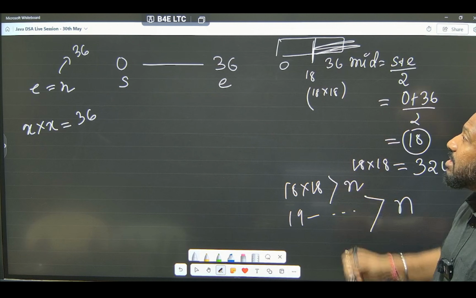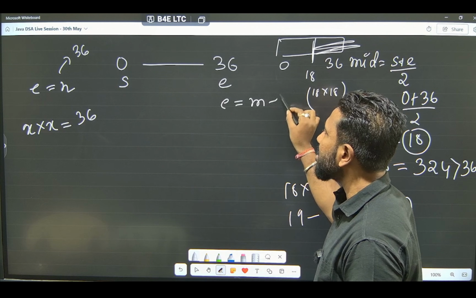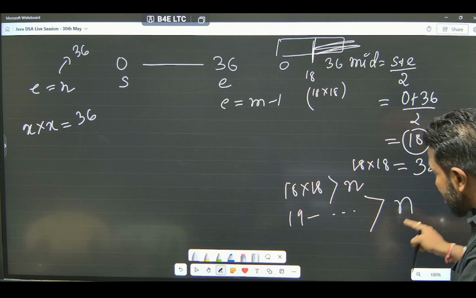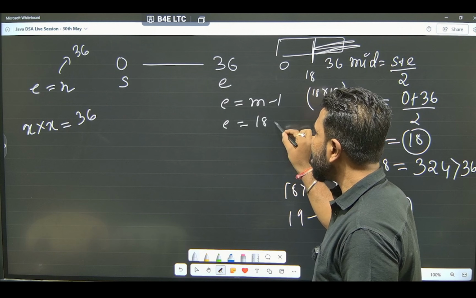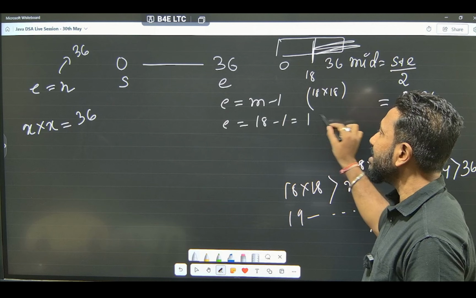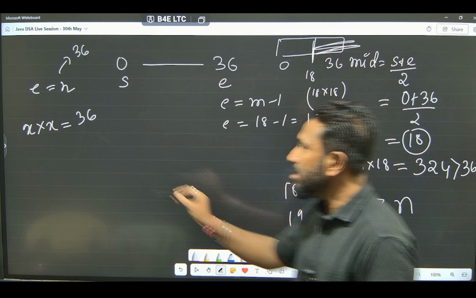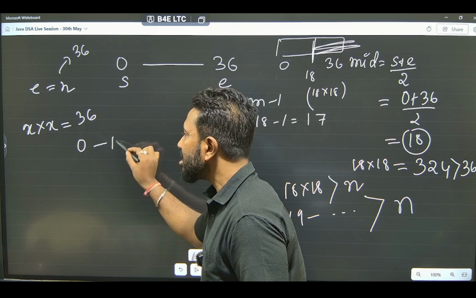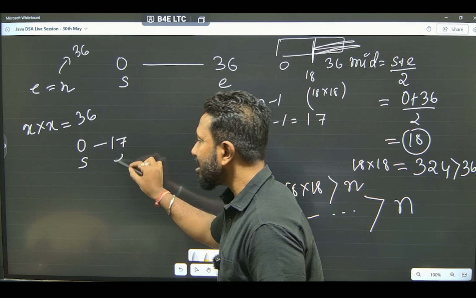We reduce the space. We say end equal to mid minus 1. What is the mid value here? It is 18. So, we write end equal to 18 minus 1, that is 17. So, we have reduced our search space now. It becomes 0 to 17. So, start is 0, end is 17.